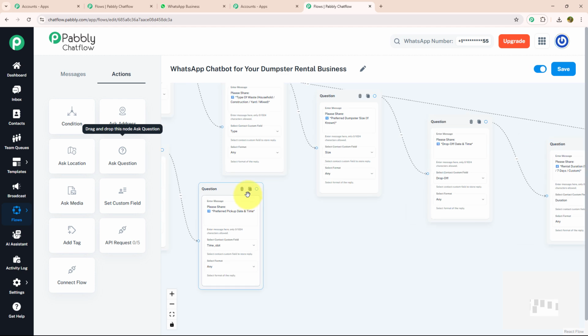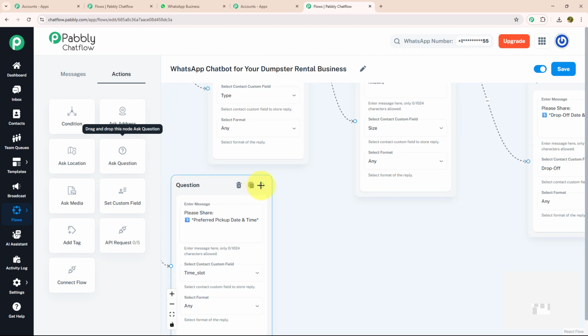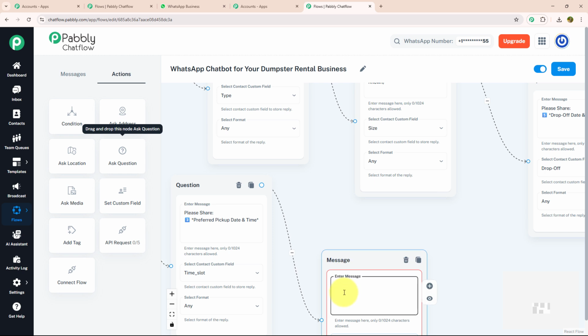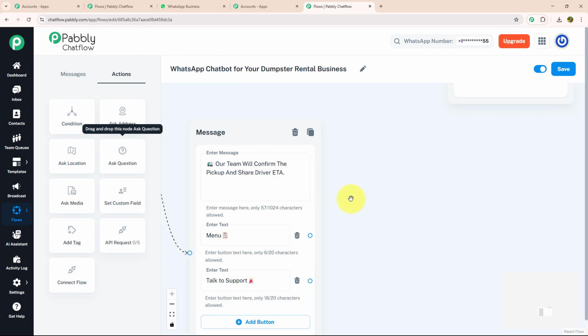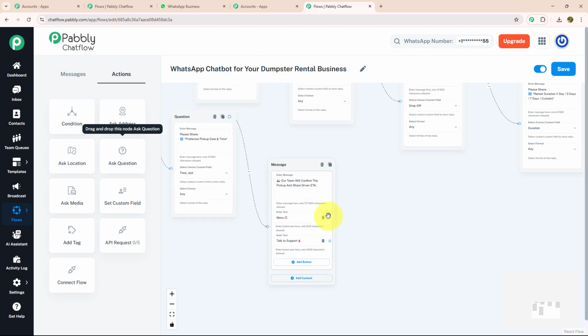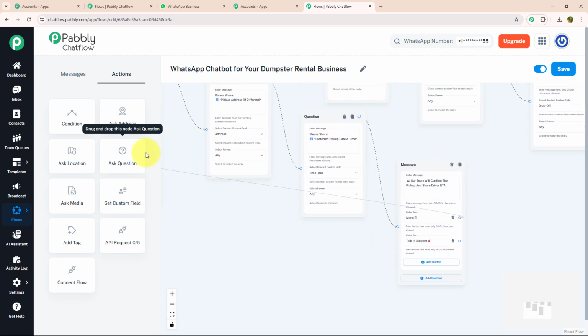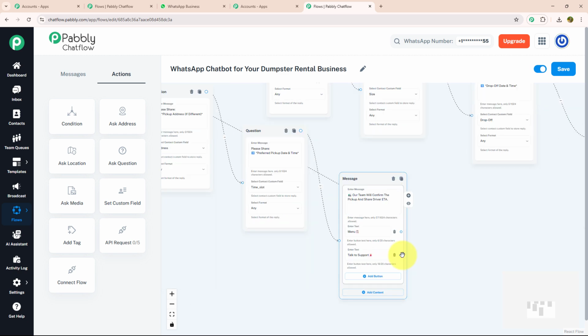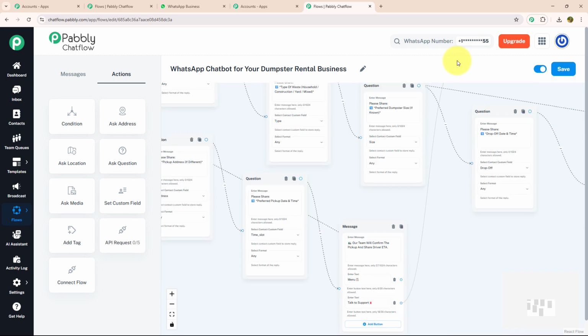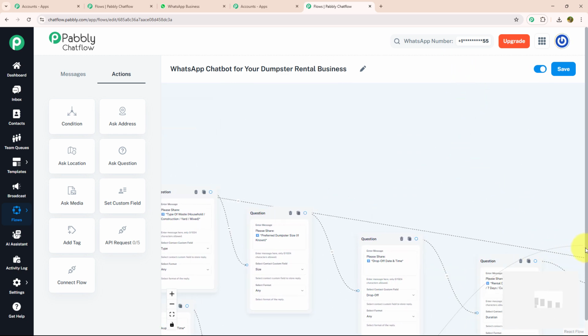Now after getting their details, I will send them a message. For that, I'm going to drag and drop, select the text button and enter my message, where I have mentioned that our team will confirm the pickup and share the driver ETA. With that, I have also provided 2 action buttons, menu and talk to support. I'm going to connect this menu button with our initial message, and I'm going to connect the talk to support button with the message that we have put for talk to support recently.